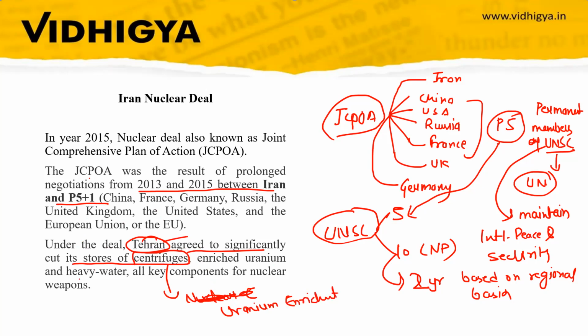Enriched uranium and heavy water, all key components for nuclear weapons. So centrifuges, uranium and heavy water are all used for nuclear weapons. Under this deal, Tehran agreed to significantly cut the centrifuges and the enriching of uranium and heavy water, and all these are important for building nuclear weapons.